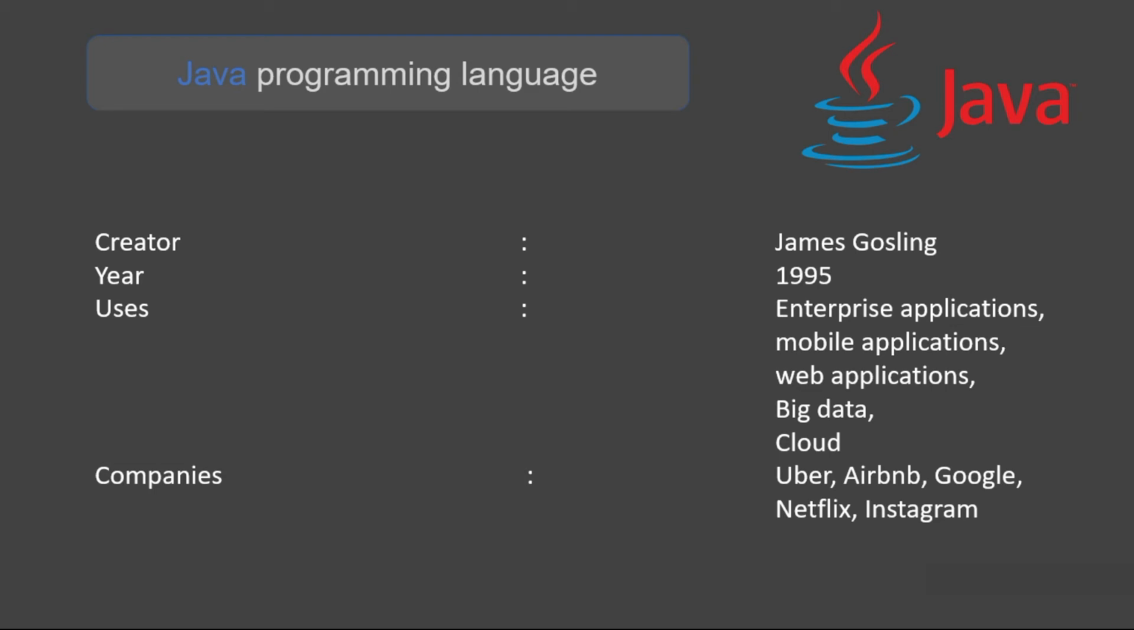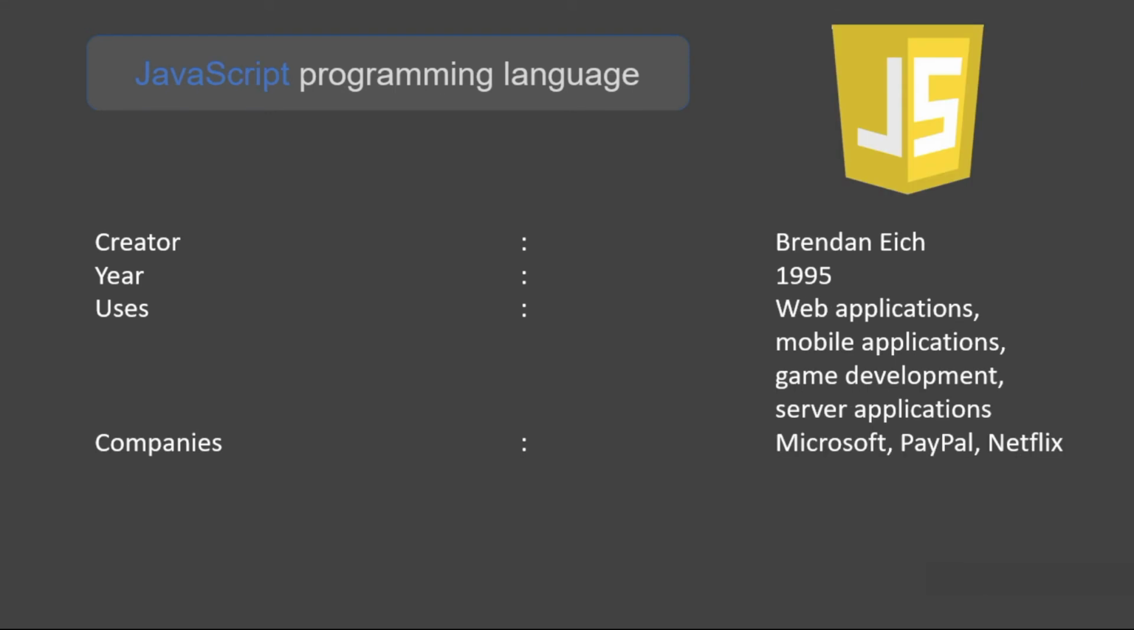Next is the Java programming language. It was created by James Gosling in the year 1995. It is mainly used for enterprise applications, mobile applications, web applications, big data, and cloud. The companies using Java are Uber, Airbnb, Google, Netflix, and Instagram. Next is the JavaScript programming language, created by Brendan Eich in the year 1995. It is mainly used for web applications, mobile applications, game development and server applications. The companies using JavaScript are Microsoft, PayPal, and Netflix.